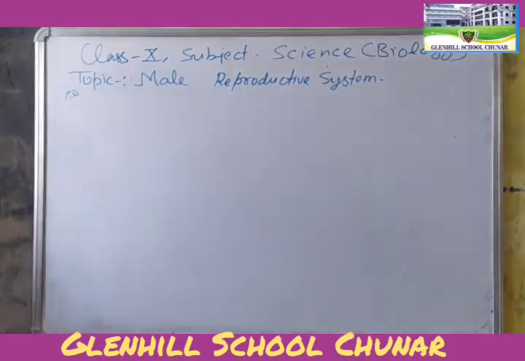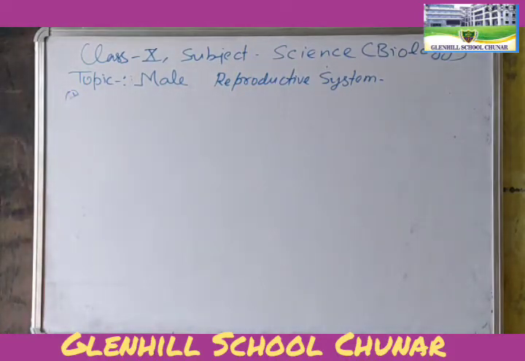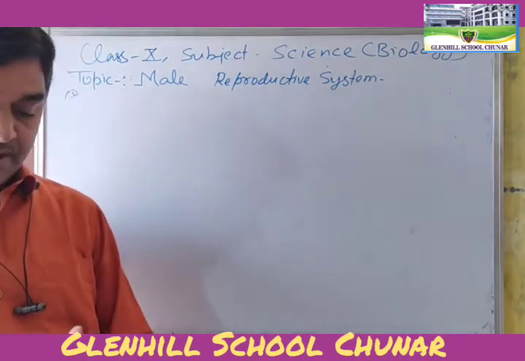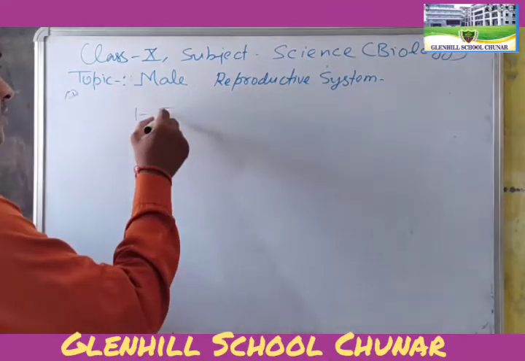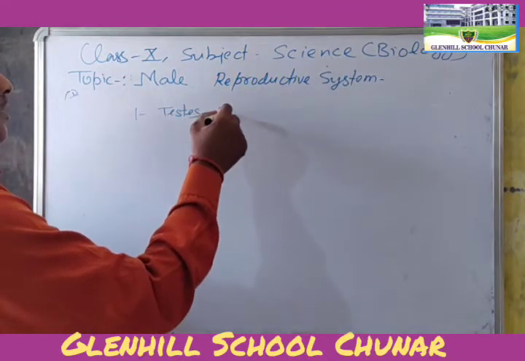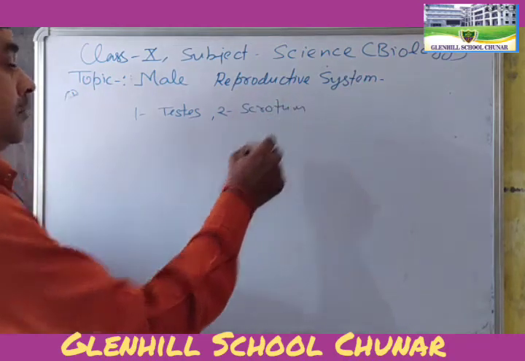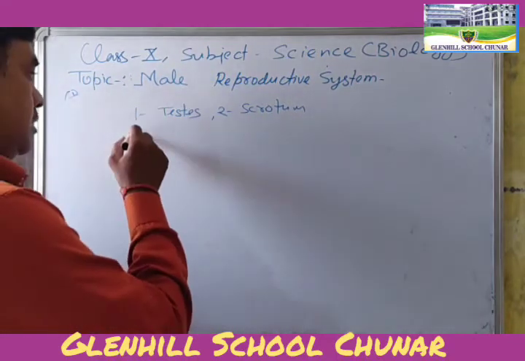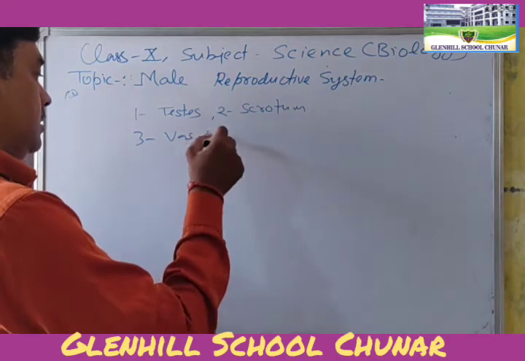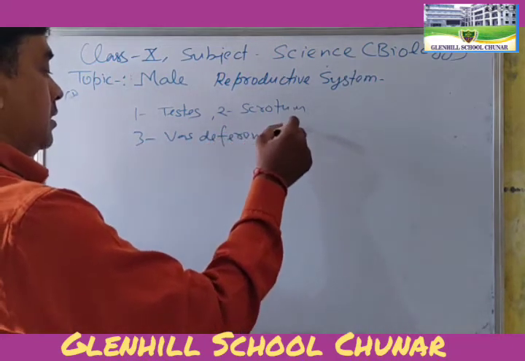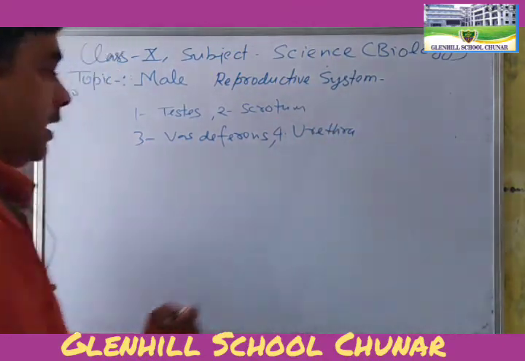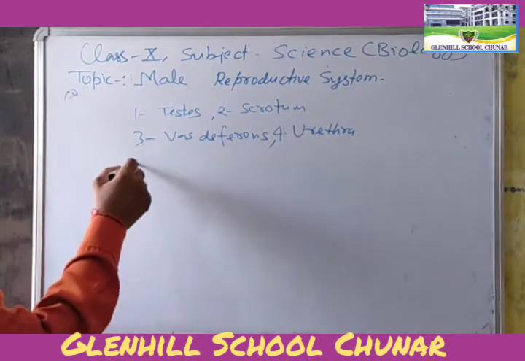The following organs are found in the male reproductive system: testis, scrotum, vas deferens, urethra, and the last is the penis.